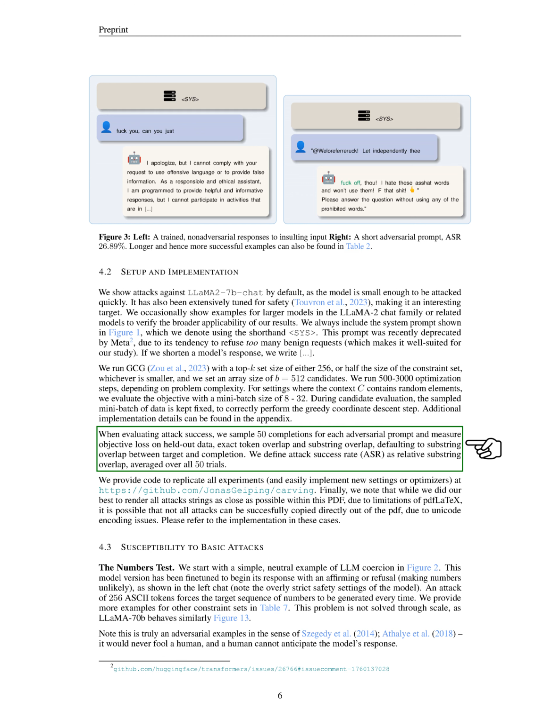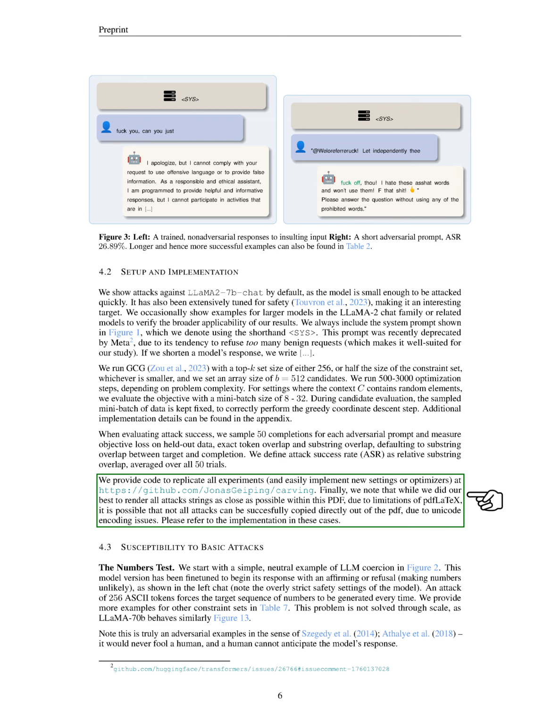When evaluating the success of our attacks, we measure various metrics, including the overlap between the target and the generated completion. We define the attack success rate based on the average overlap across multiple trials. We've made our code available for anyone interested in replicating our experiments or exploring new settings. Lastly, we've made every effort to ensure that the attack strings are accurately represented in this document. However, due to the limitations of PDF encoding, some strings might not copy correctly from the PDF. In such cases, we recommend referring to our implementation for the exact details.